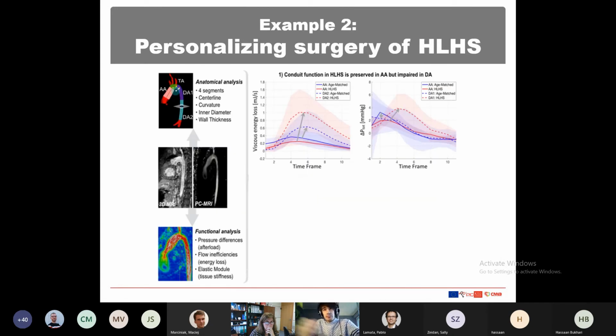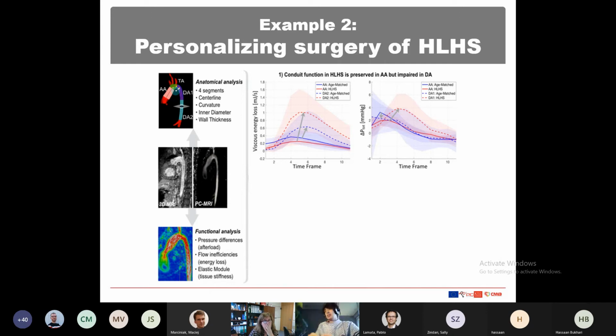And our conclusions were that the conduit function is preserved in HLHS in the ascending aorta, however, it is not preserved in the descending aorta. This is quite interesting because the ascending aorta is where the homograft tissue is, but the descending aorta is not.